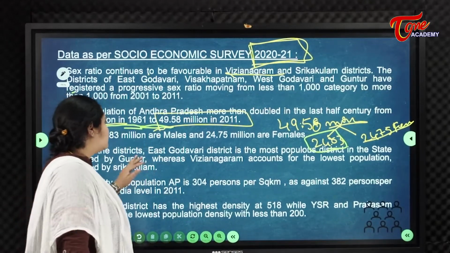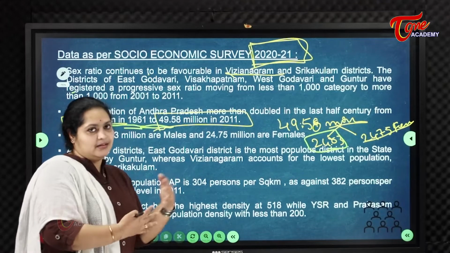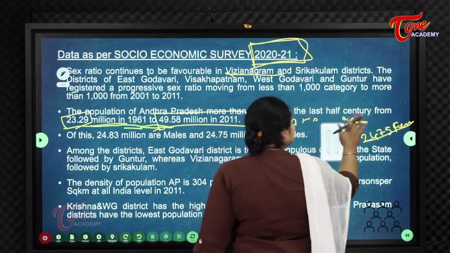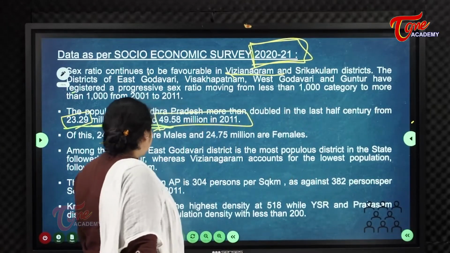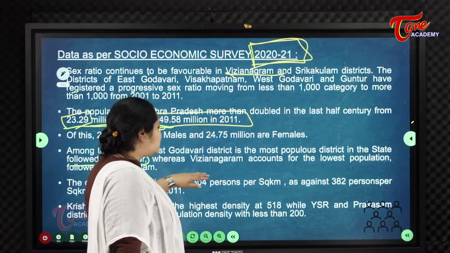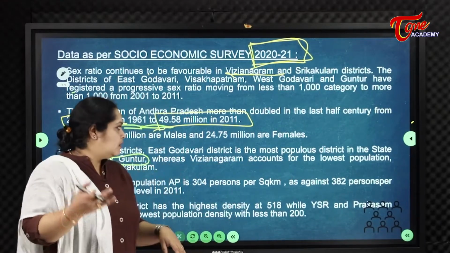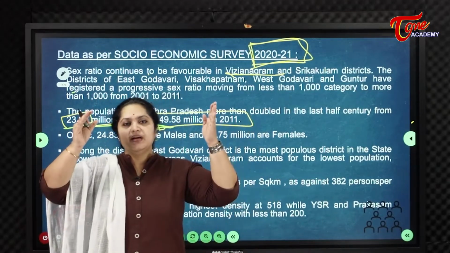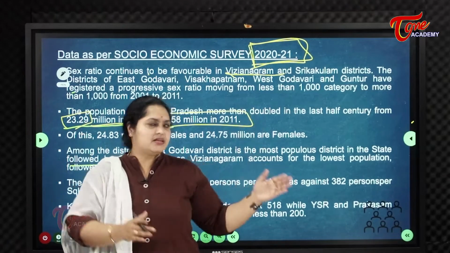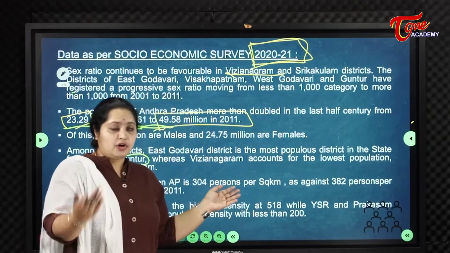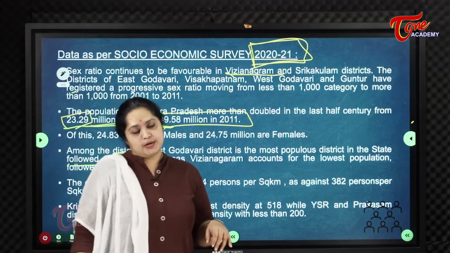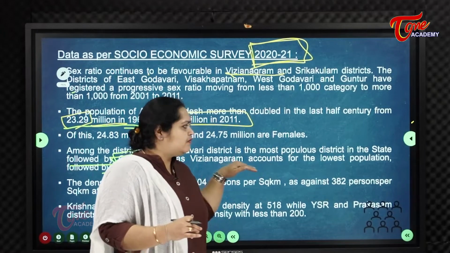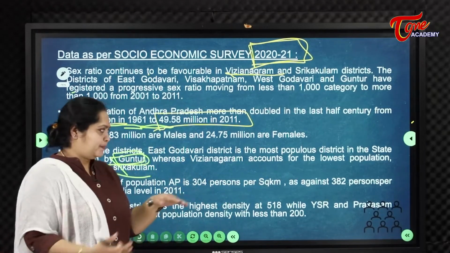So, among the districts, if we take all the districts, East Godavari is the most populous district, followed by Guntur. Whereas Vijayanagaram accounts for the lowest population, followed by Srikakulam. Which is the most populous district, where so many people are living? That is East Godavari, followed by Guntur. The lowest populous district in AP is Vijayanagaram, followed by Srikakulam.